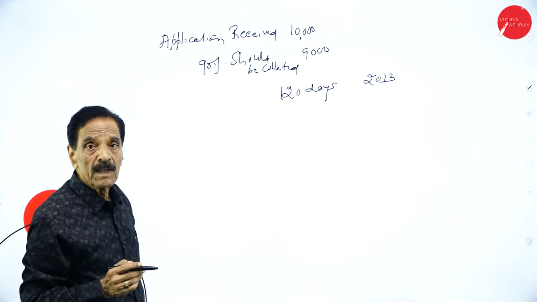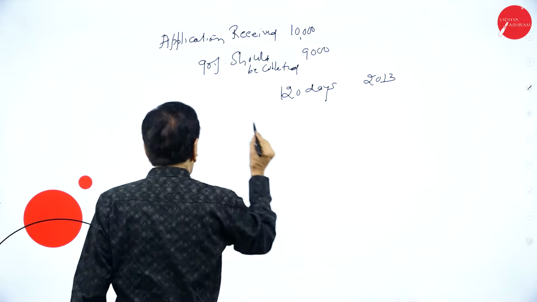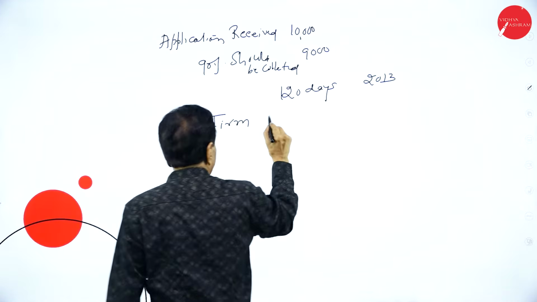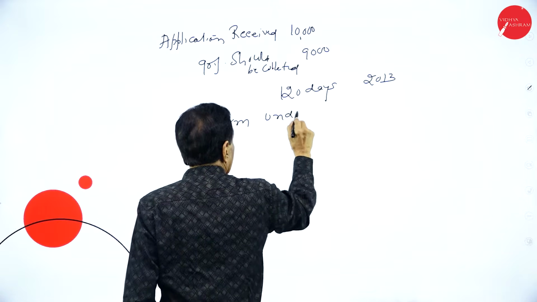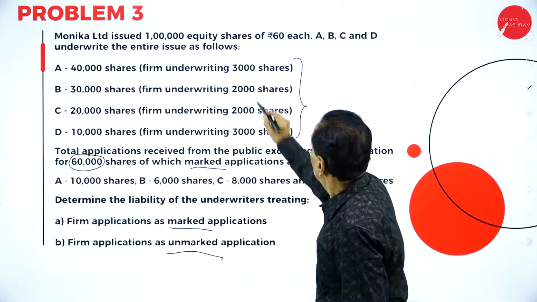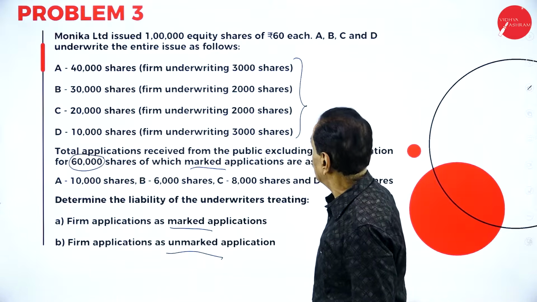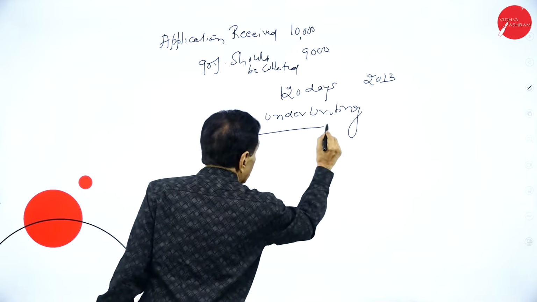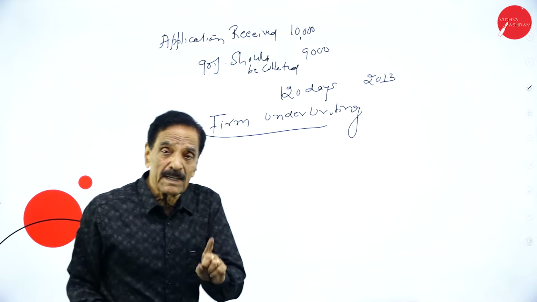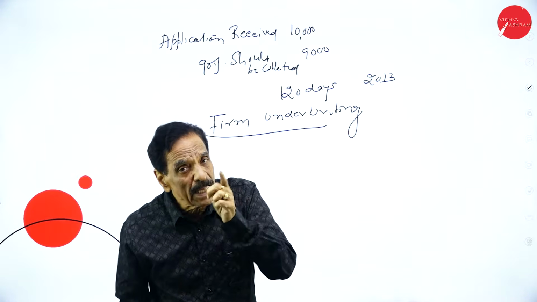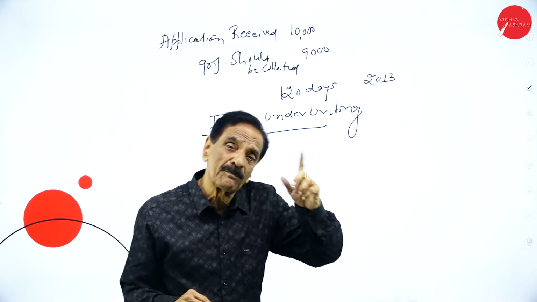That's the law. Then, there is a word called firm underwriting. For example, firm underwriting of 3,000 shares by A. An underwriter is a person who agreed to sell the share on behalf of the company.